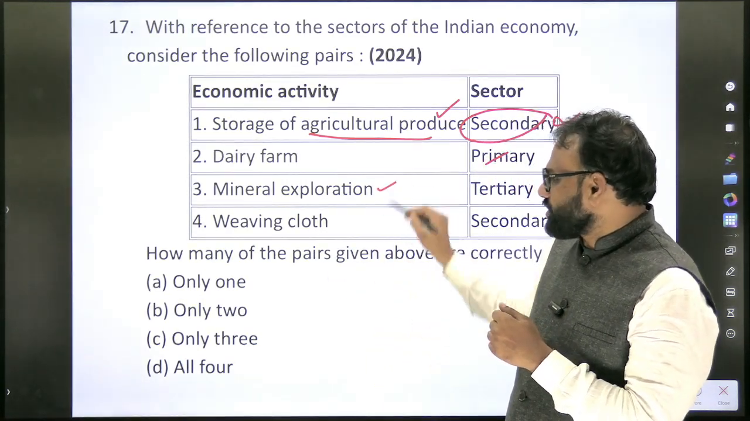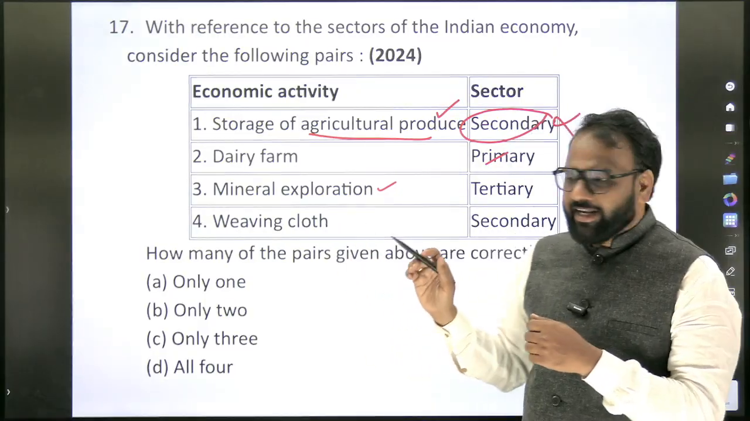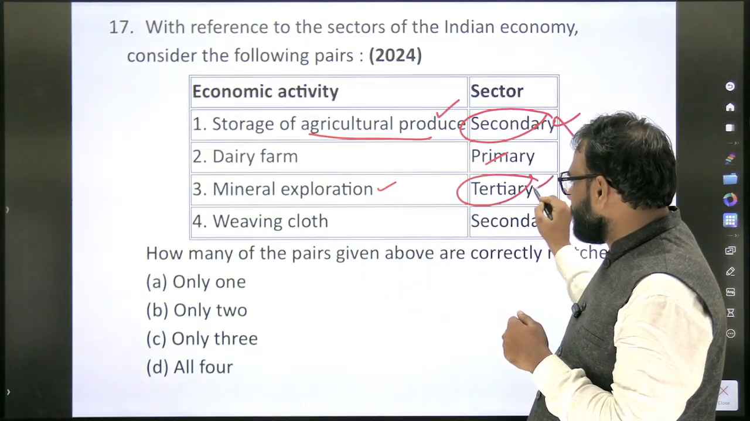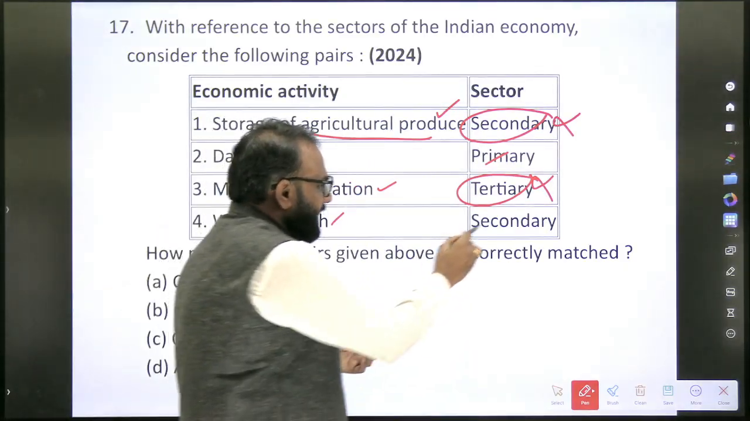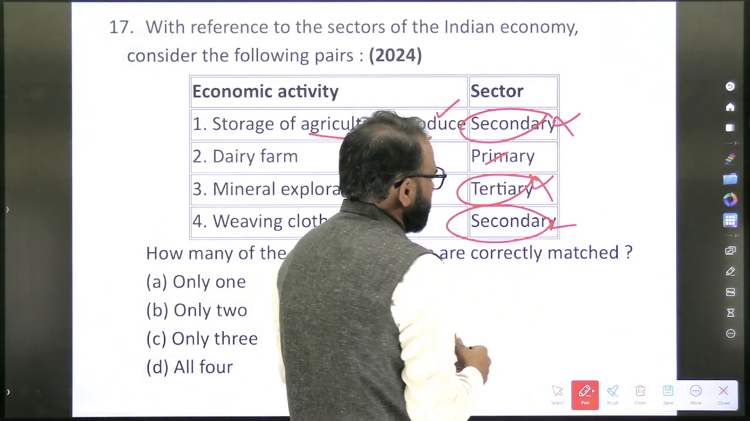Next, mineral exploration. This you can tell very confidently. It is primary. Here they have mentioned tertiary. Wrong. Weaving cloth, secondary. It is correct.